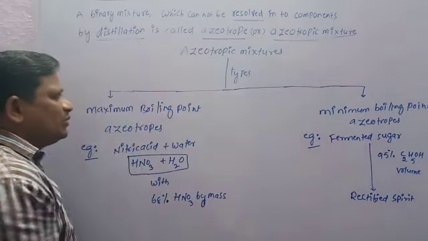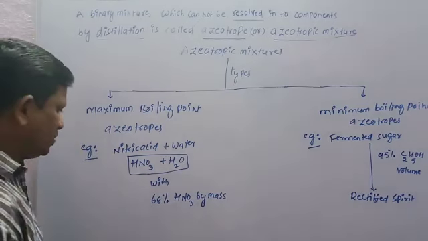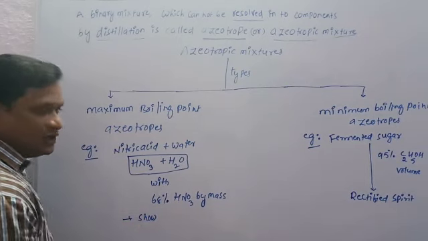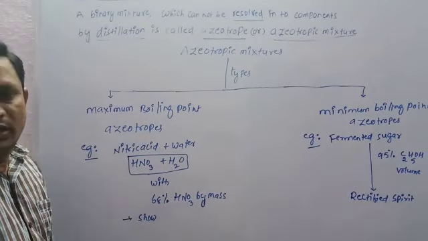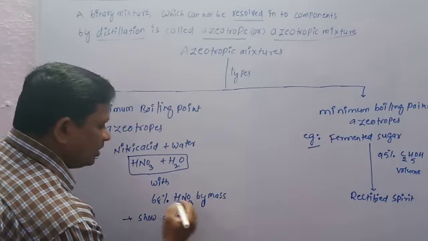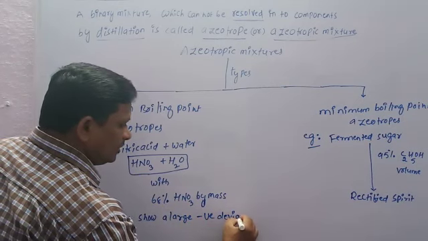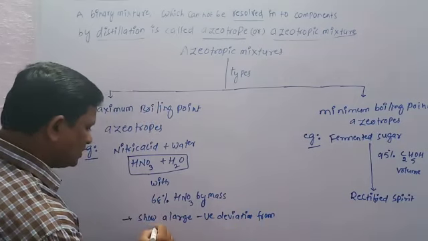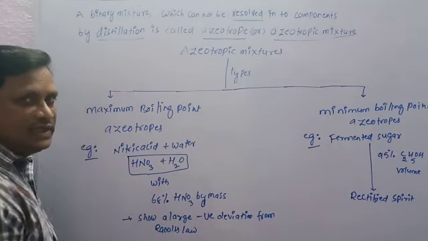Generally, maximum boiling point azeotropes show a large negative deviation from Raoult's law. This is the important point.